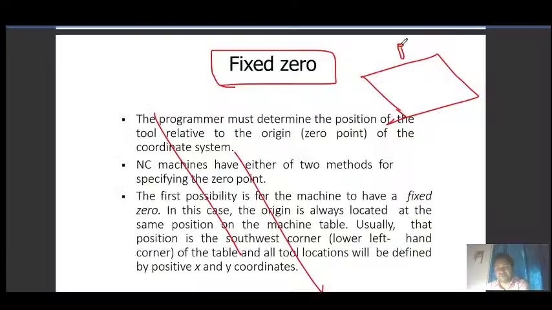Suppose this one is your tool. So we have to set this machine tool. Generally in the fixed 0 position, the table is given with its dimensions, and with those dimensions this corner is marked as the 0 position. So this becomes your fixed 0 position.